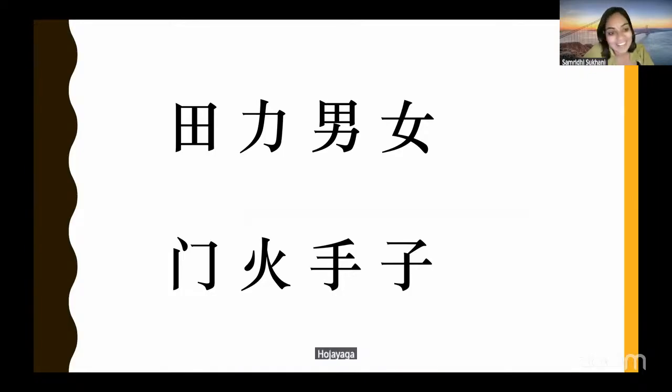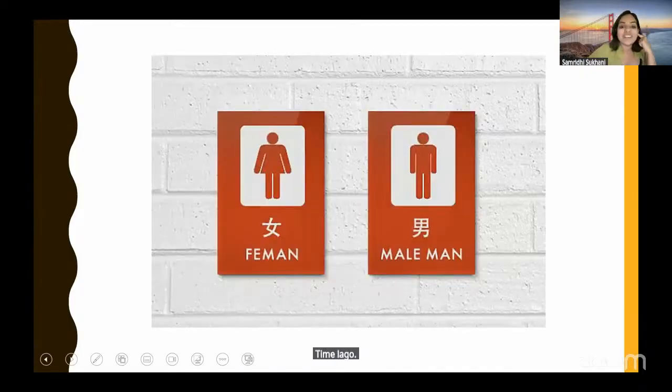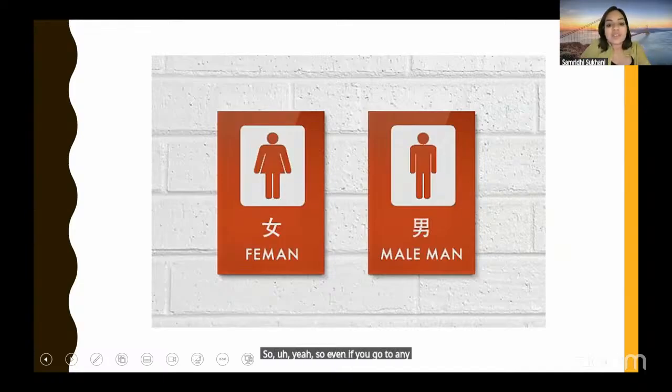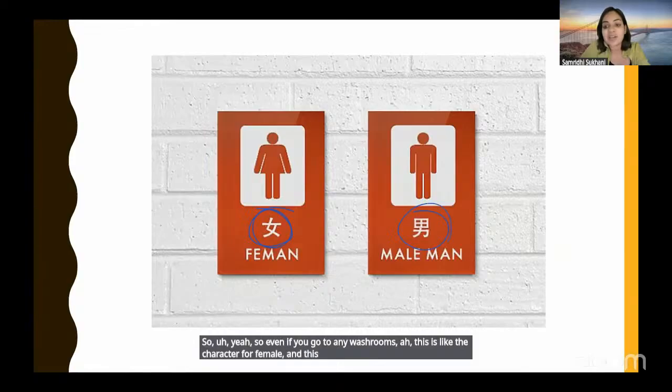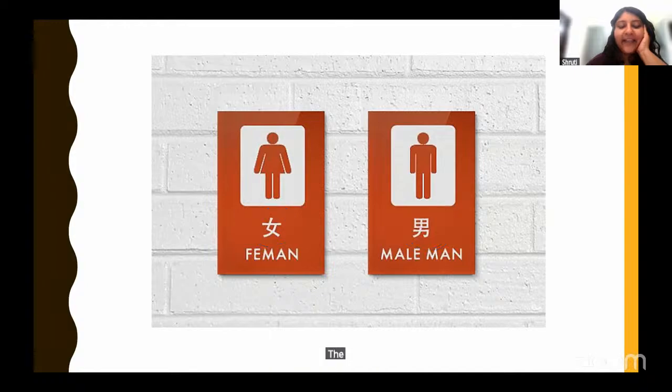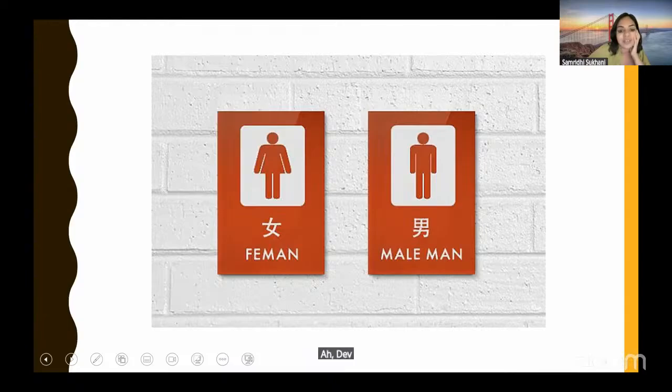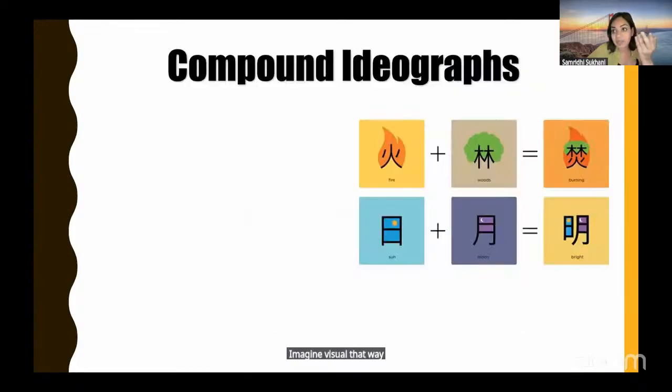हो जाएगा, टाइम लगेगा. So even if you go to any washrooms, this is the character for female and this is the character for male. This is how you will see it. The female one also looks like A, as in the Devanagari A. So if you imagine the visual that way, you can remember woman that way, and that also works. So see how you can remember this as a woman character to memorize it.